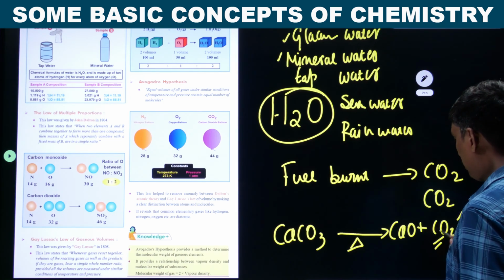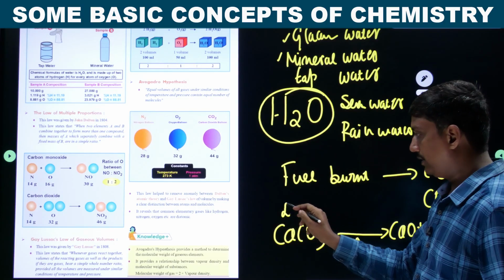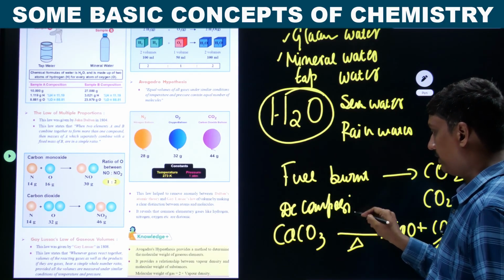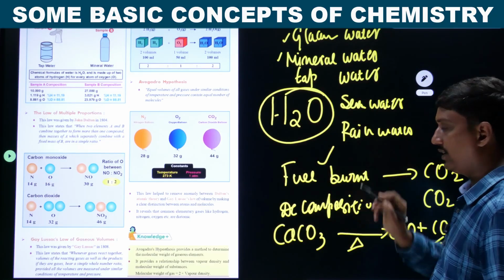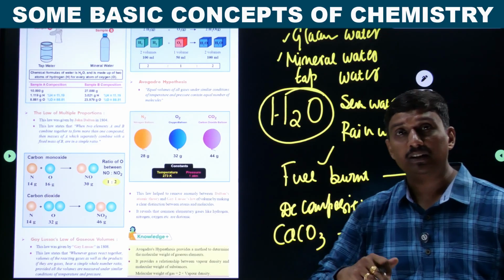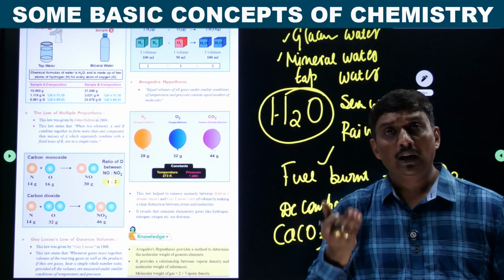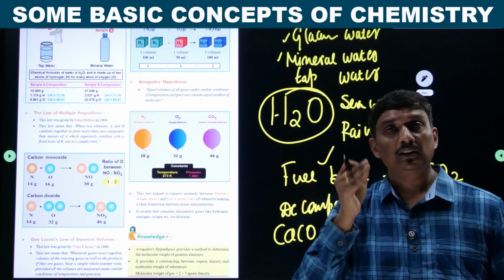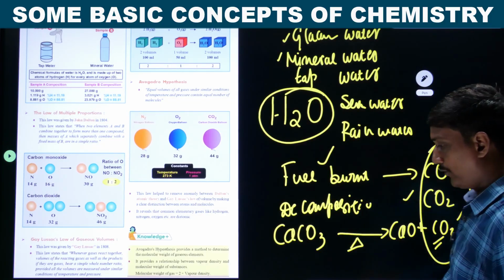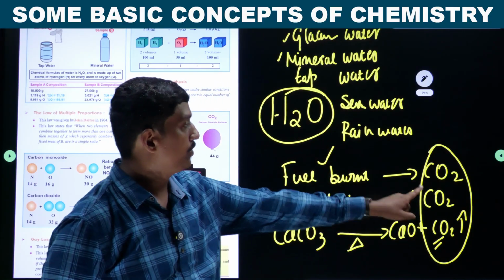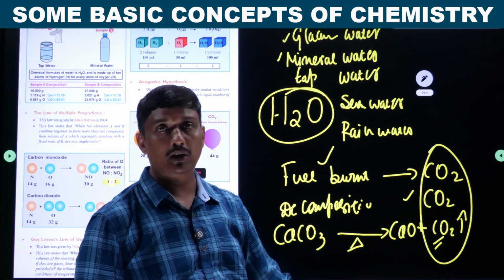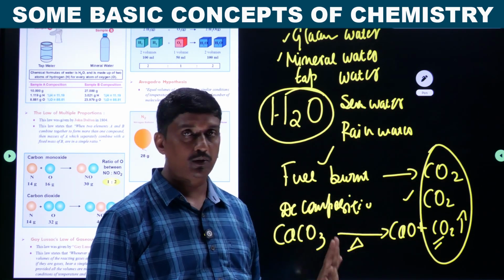Here also you are getting carbon dioxide, but the process is decomposition. Here the process is combustion. In the second, the process is expiration. In all 3 cases, the product obtained is carbon dioxide. If you observe, the composition has not been written with any different formula. It is CO2, CO2, CO2.